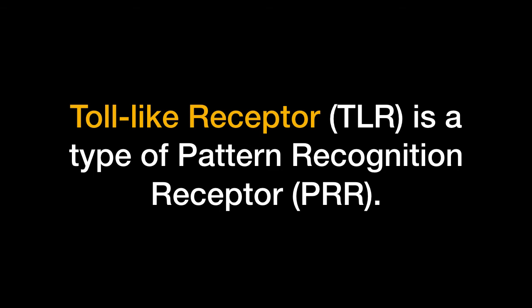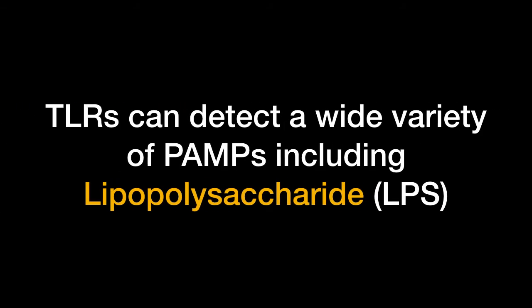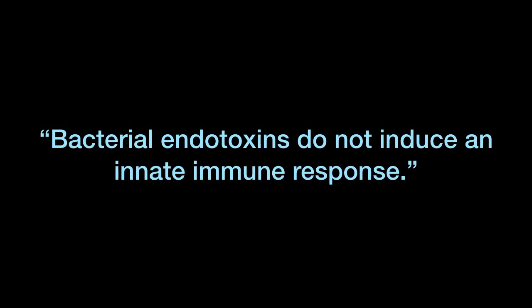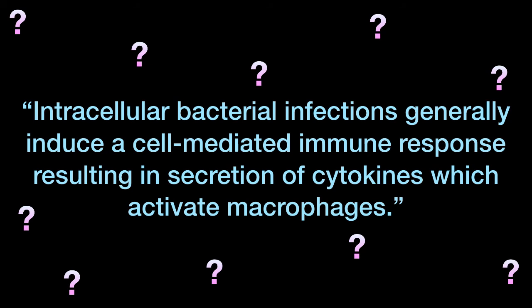Toll-like receptor is one such PRR. It's a type of pattern recognition receptor. And toll-like receptors, or TLRs, can detect a wide variety of PAMPs including lipopolysaccharide, that is our endotoxin. So saying bacterial endotoxins do not induce an innate immune response is incorrect. Our next statement is intracellular bacterial infections generally induce a cell mediated immune response resulting in secretion of cytokines which activate macrophages.